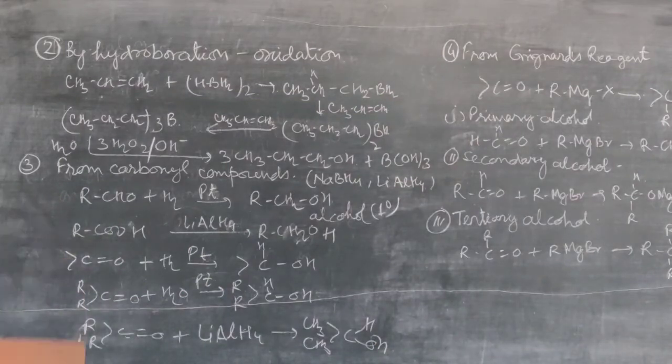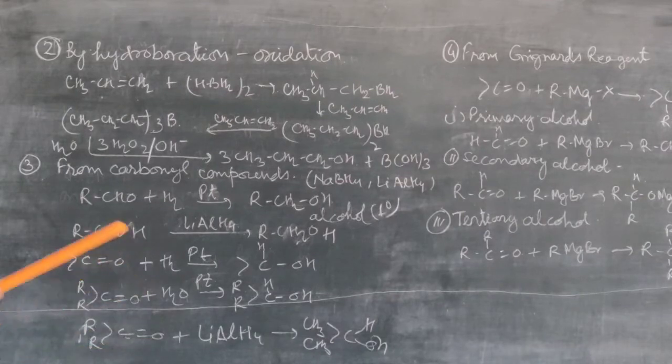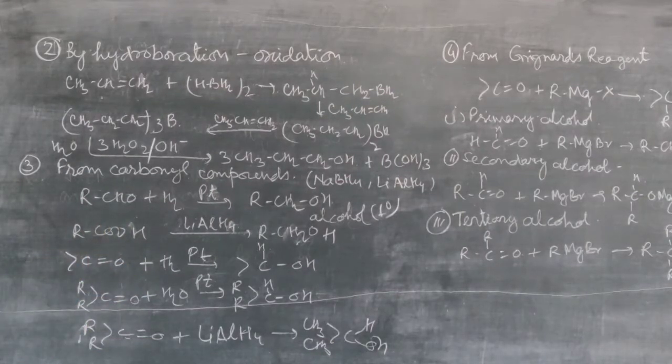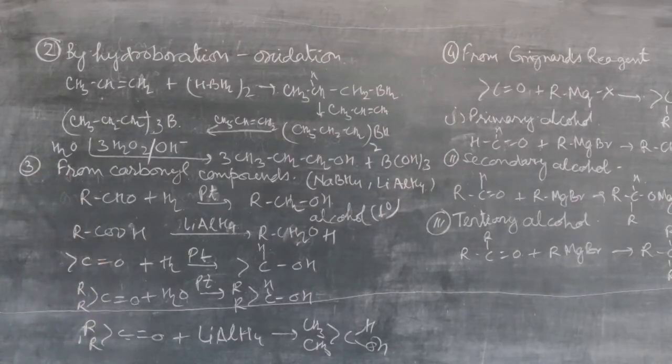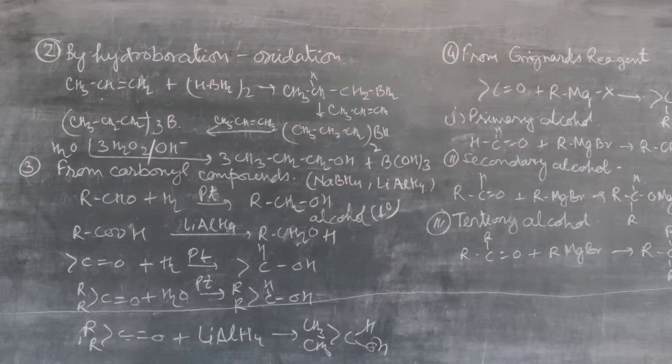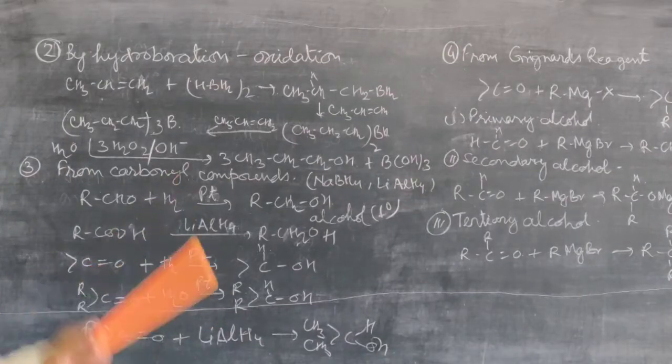When we are using these reducing agents, the carbonyl group will be reduced to form an alcohol. So by using this method, we can prepare primary as well as secondary alcohol. From the aldehyde, you will get the primary alcohol. From the ketone, you will get the secondary alcohol. From carboxylic acid, you will again get the primary alcohol.